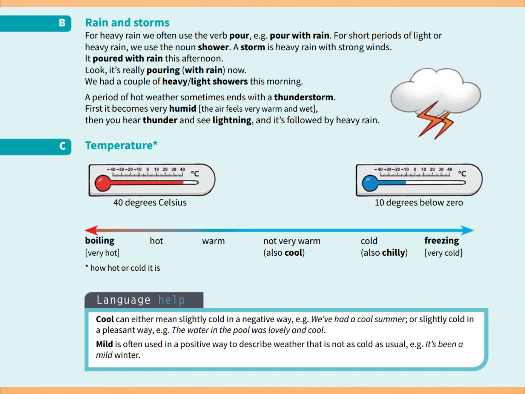Language help, cool and mild. The adjective cool can have two slightly different meanings. It can describe weather that is slightly cold in an unpleasant way. We have had a cool summer. It can also describe something that feels pleasantly cold. The water in the pool was lovely and cool.